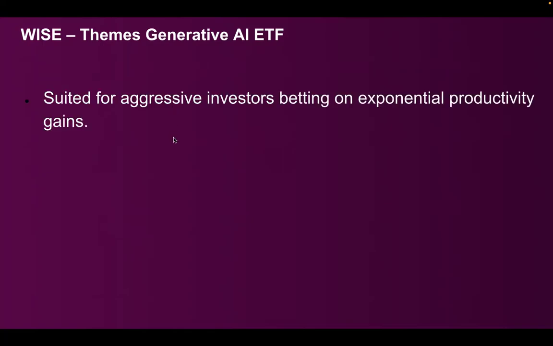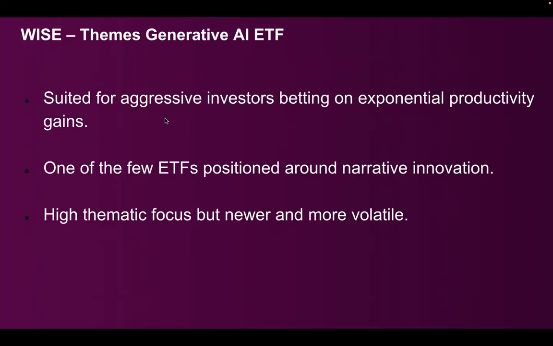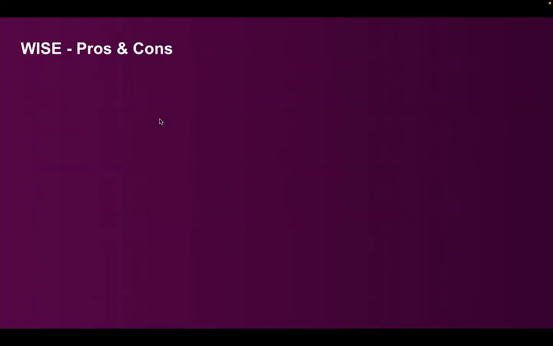So this is suitable for aggressive investors who are looking at exponential productivity gains. This is one of the few ETFs which is positioned around a narrative innovation. So high thematic focus, but this is new and very highly volatile.